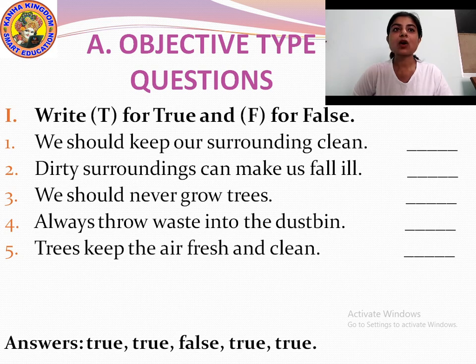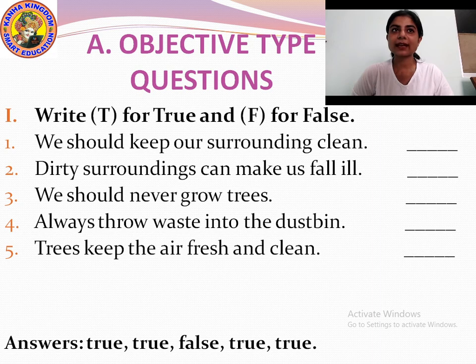Okay. Then number 3, we should never grow trees. True or false? It is false. We must grow trees nearby our surrounding. Okay. Then number 4, always throw waste into the dustbin. True or false? It is true. Then number 5, trees keep the air fresh and clean. It is also true.